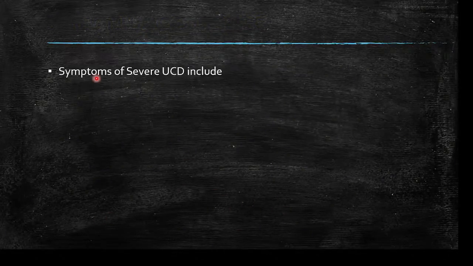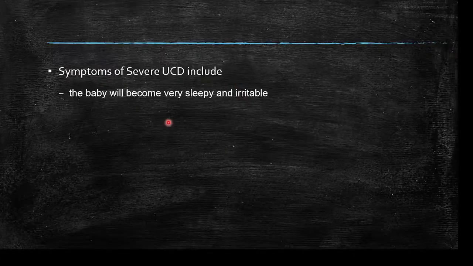Symptoms of severe UCD, that is urea cycle disorders, include that the baby will become very sleepy and irritable.